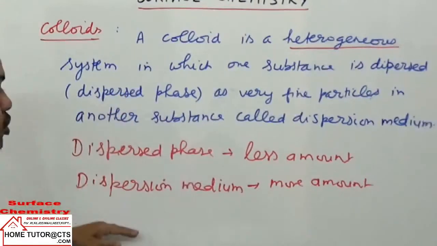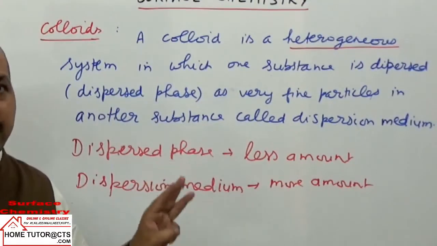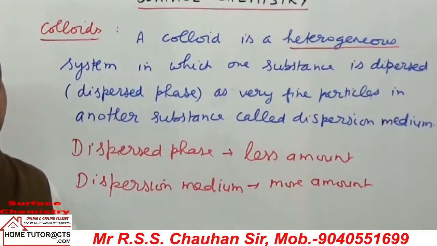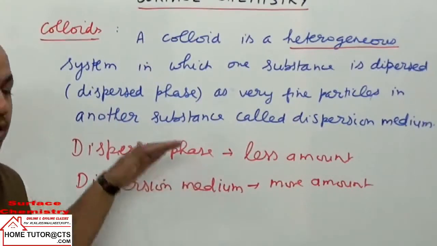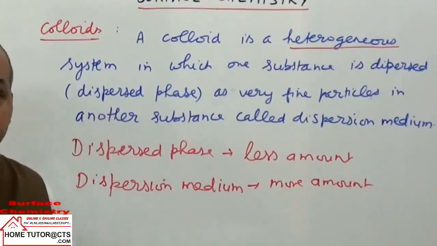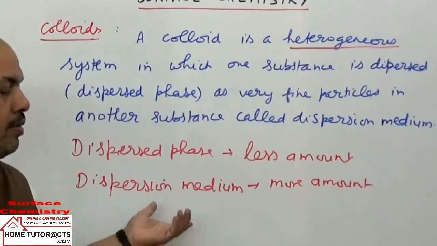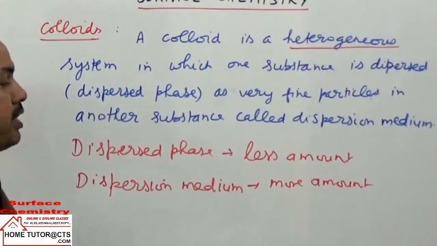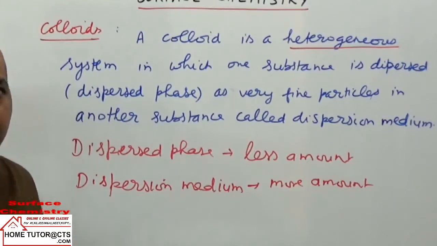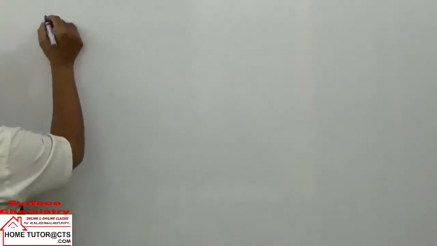Before we take colloidal mixtures, we will take solutions. Solutions can be of three types: true solutions, colloidal solutions and suspensions. Mainly it depends on the size of the particles. Let us take these differences, then move on to the classification of sols, then the properties of colloidal mixtures or sols, and then a brief introduction of emulsions and gels. So let us first take the difference between the true solution, colloidal solution and suspension.